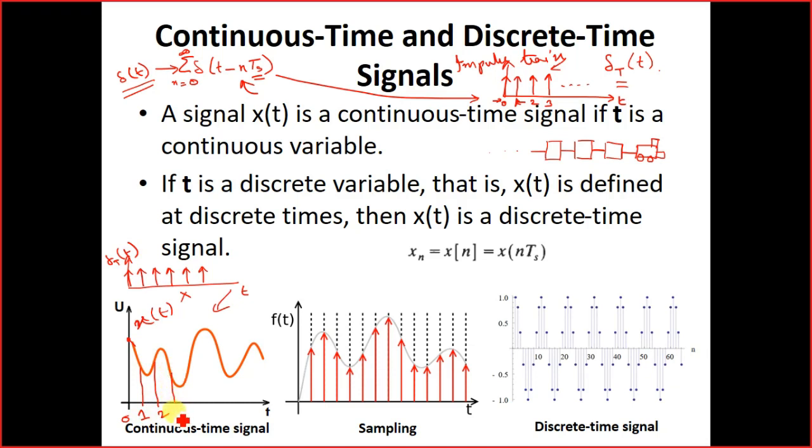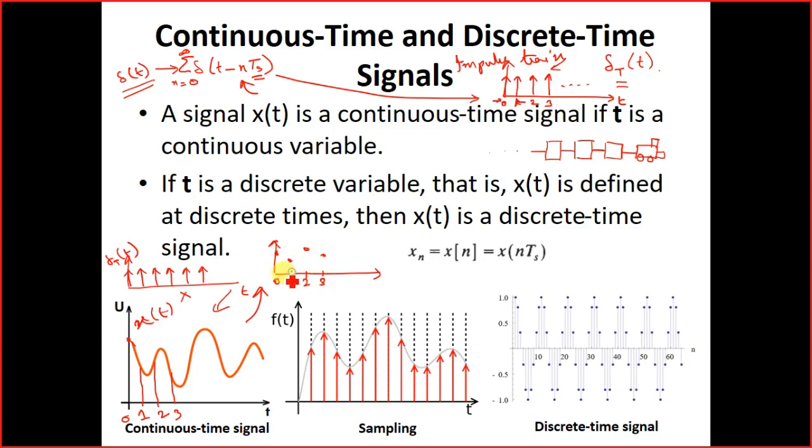All of them having a value of 1. So what do we get? The corresponding result, I will be getting some value at 0 instant, at 1 second some value, at 2 seconds some value, at 3 seconds another value.